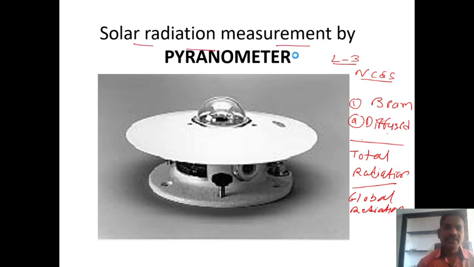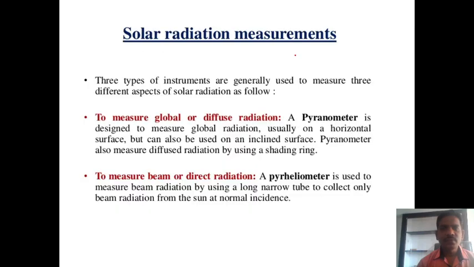Solar radiation is measured by two devices. Different types of instruments are available, but to measure solar radiation we have two devices: one is the pyranometer and another is the pyrheliometer.